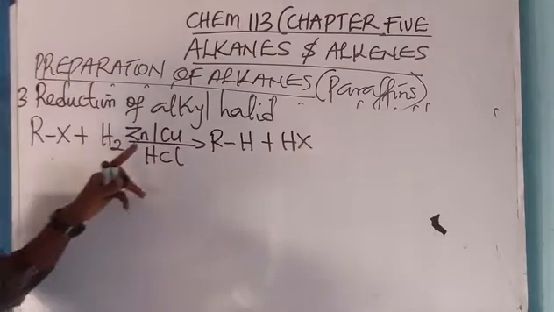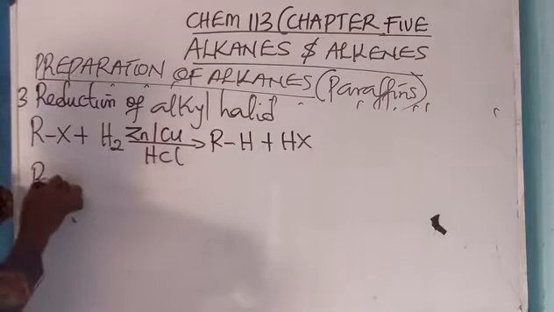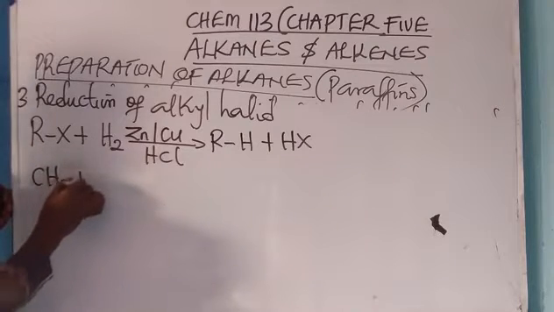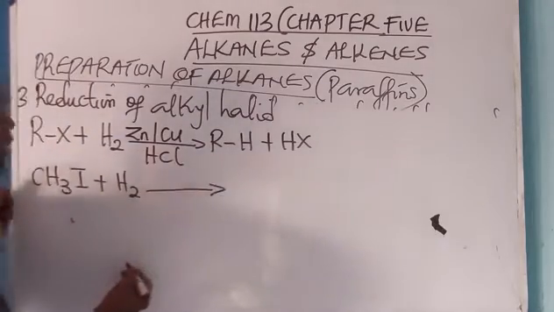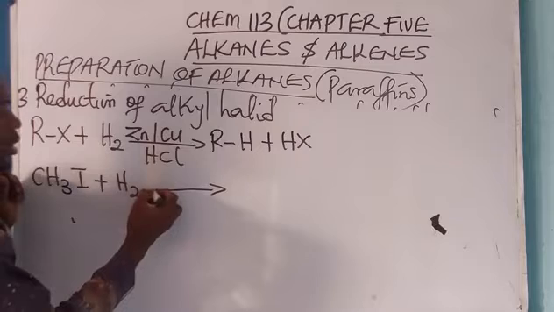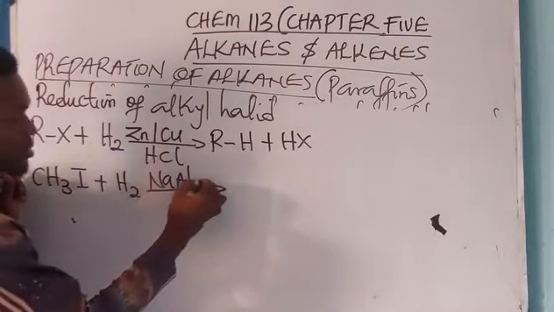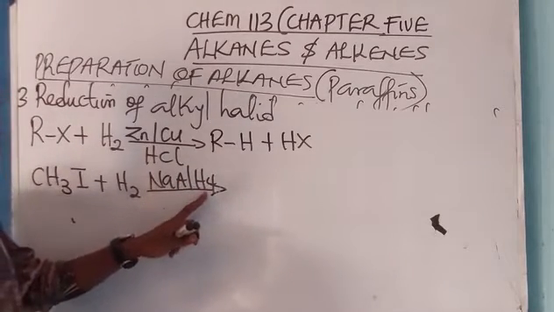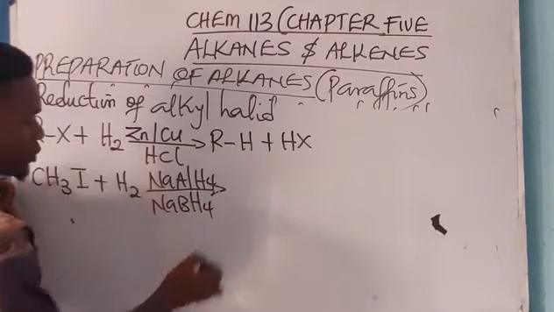If zinc or copper in acid is not used, let me use iodine plus H. We can also use two powerful reducing agents, which are sodium tetrahydroaluminate(III) or sodium tetrahydroborate(III).